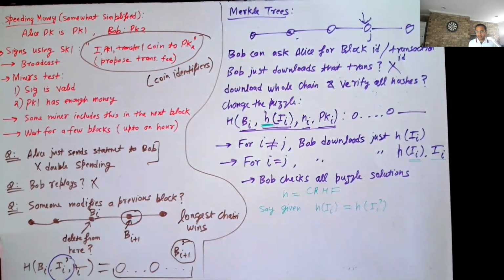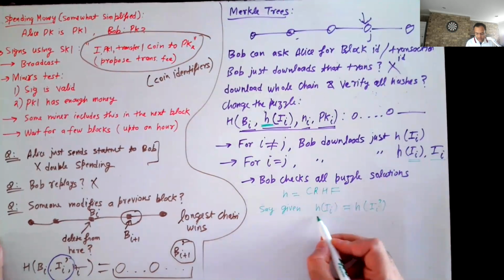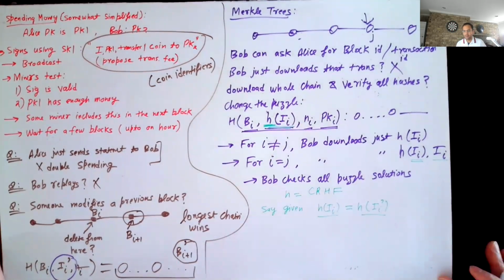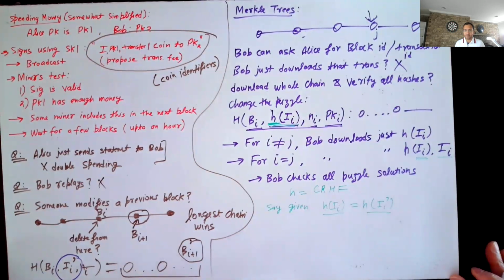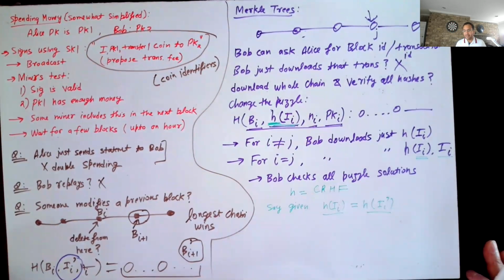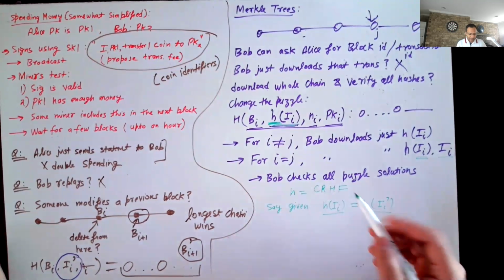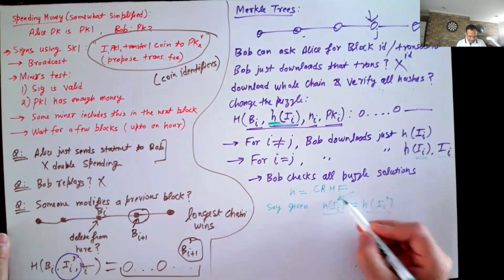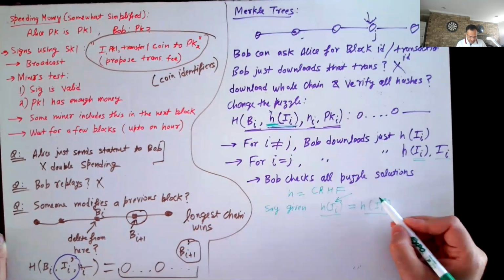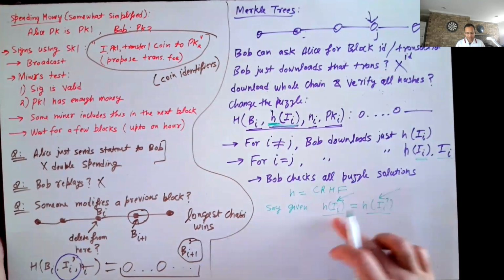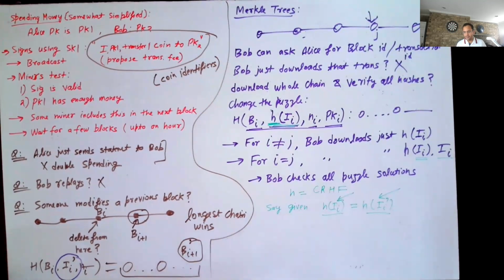And now only the hash output is included in the puzzle solution. Then this is a problem. Then basically nobody can tell whether this is the correct list of transactions or this one, right? Because with either one, the puzzle remains the same.